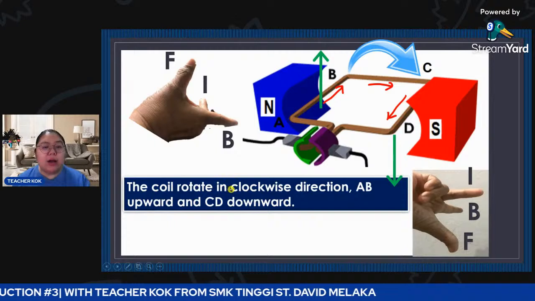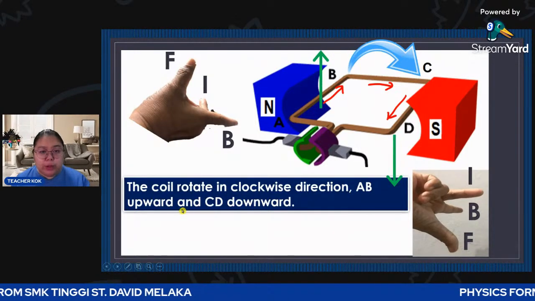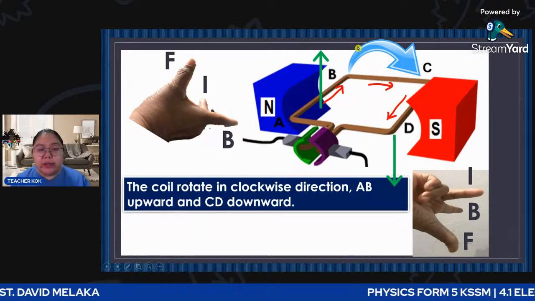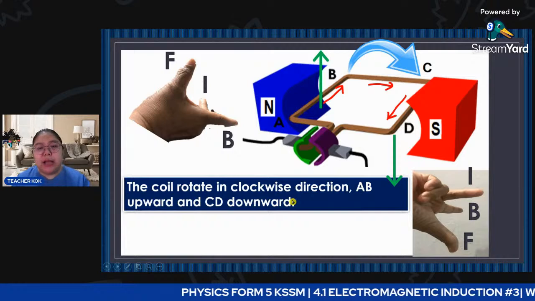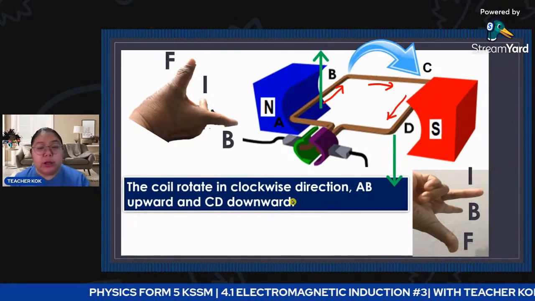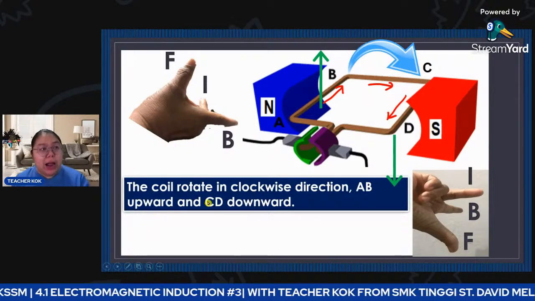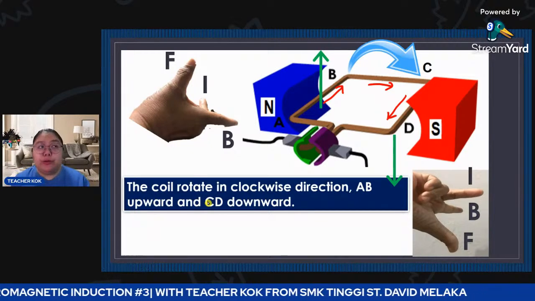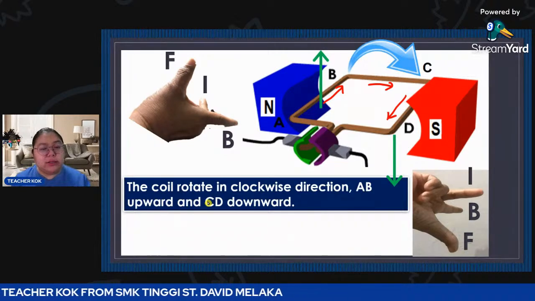The coil now is rotating in the clockwise direction. AB is moving upwards, then the CD is moving downwards. So when the question asks you how to explain the rotation of the generator, you need to explain like this. The coil rotates how first? You need to mention how you rotate. Okay, clockwise. Then AB goes where? Up. Then the CD goes down.